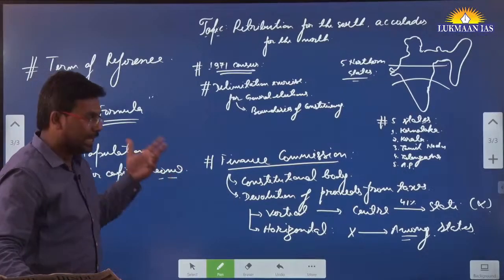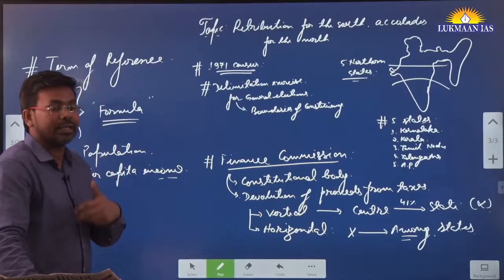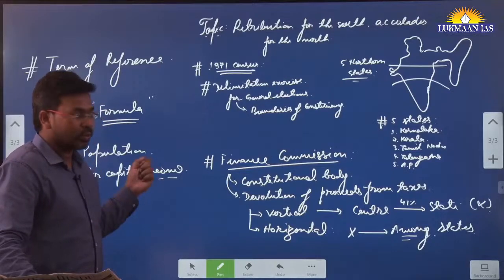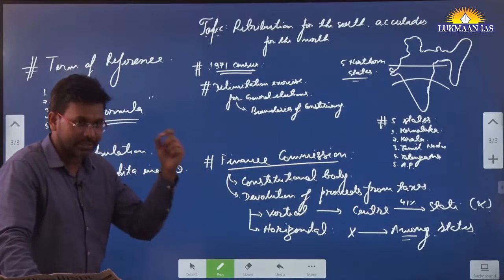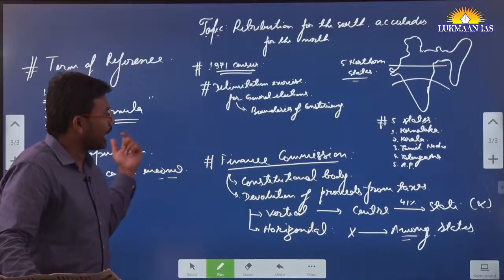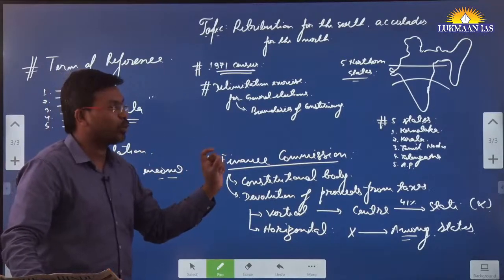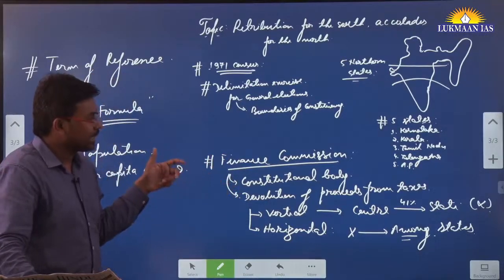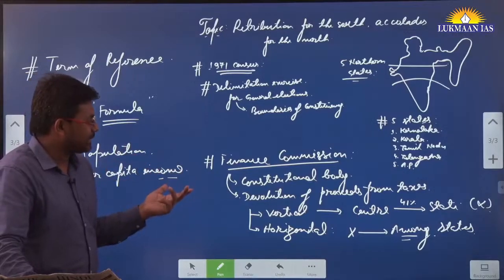Slowly and gradually they have worked on many other factors. Now they also consider income distance. They also consider what actions these states have taken related to the environment. For that also it incentivizes.